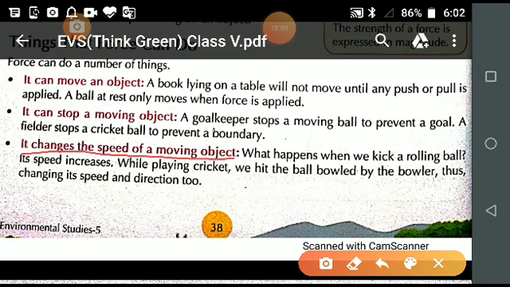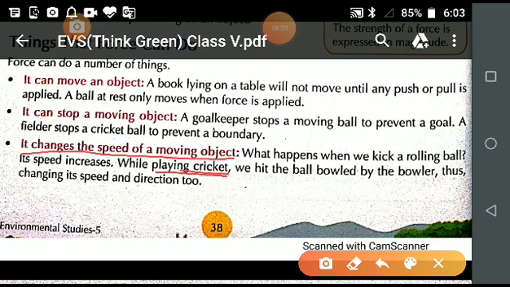You can increase the speed by kicking, because you apply force on the ball, and due to this the speed is increased. Or you can understand with one more example from cricket. When the bowler bowls the ball, then what happens? The batsman hits it and changes its speed and direction also.